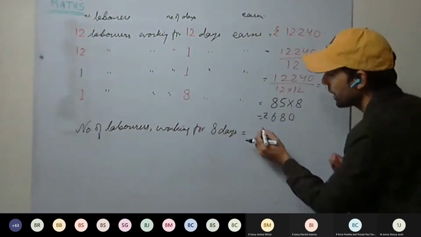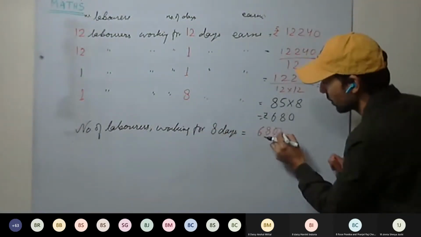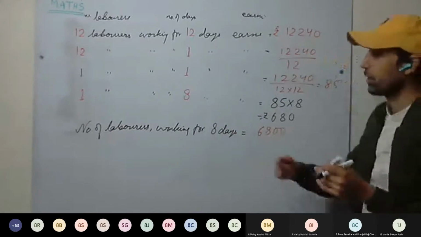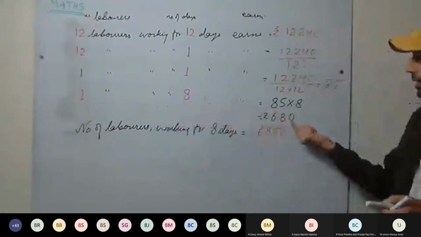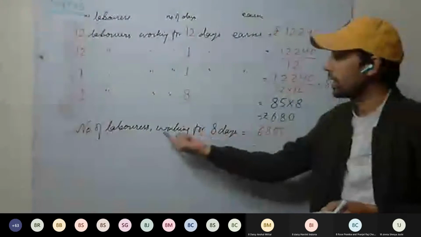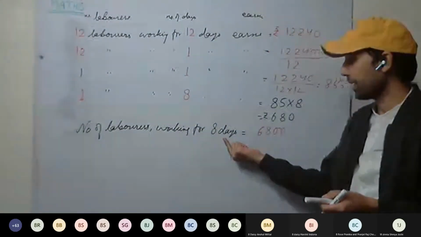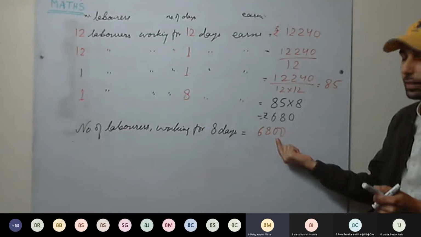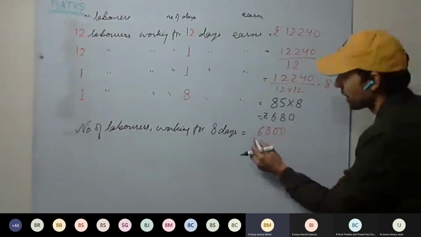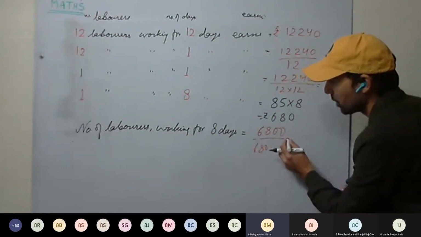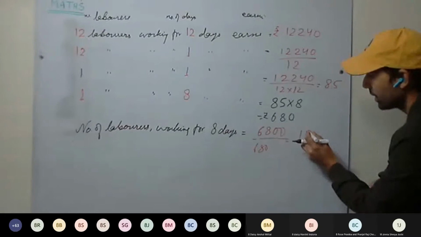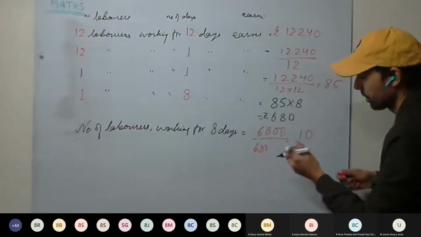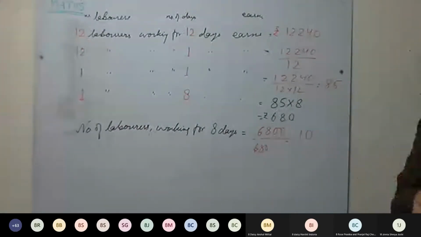So money earned by the laborers is 6800, and one labor is earning 680 in 8 days. So how many laborers will earn in 8 days? 6800 divided by 680. So how many laborers we are getting? 10. Okay. Now see it again.